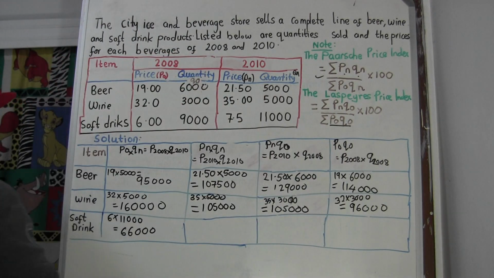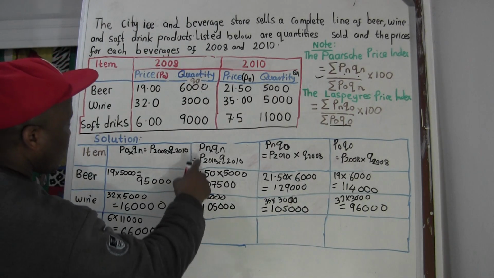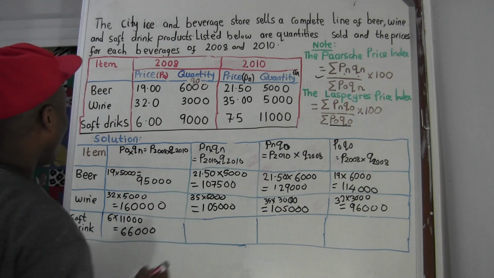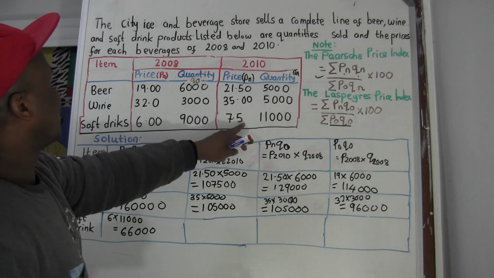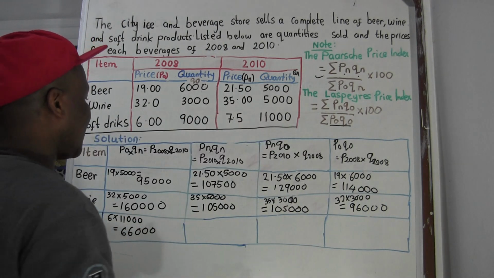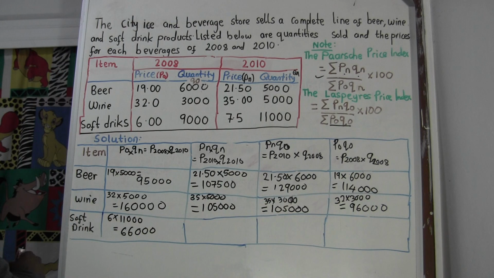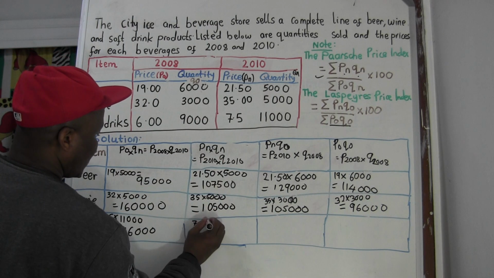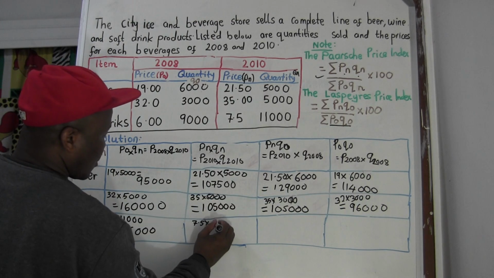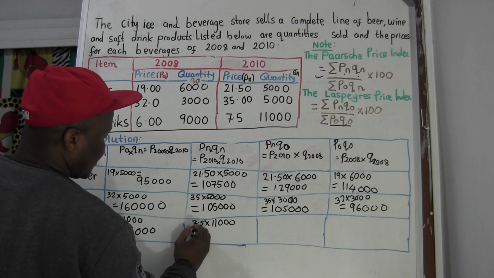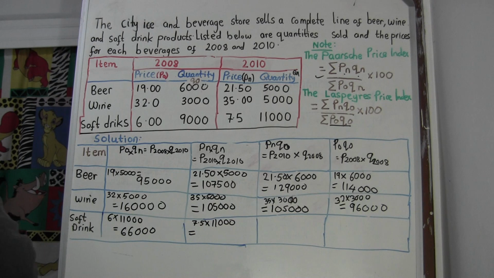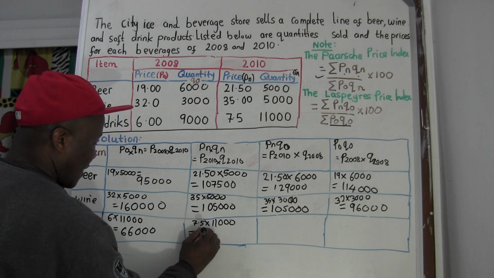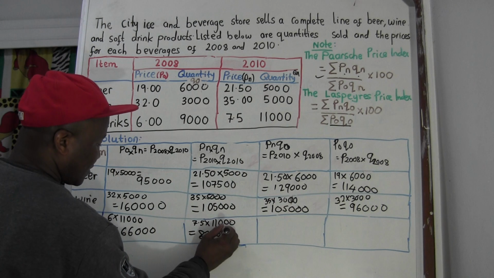For the last one, cold drink, now we go PNQN. What is PN, times QN? So 7.5 times 11,000, so this is going to be 82,500.